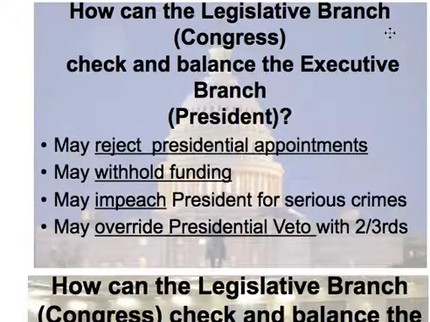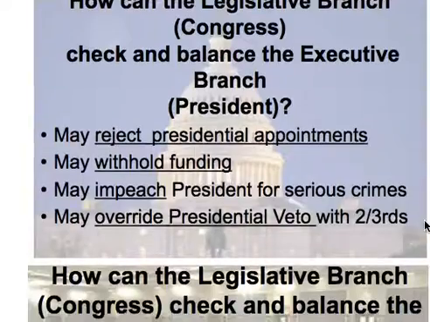How can the legislative branch, so the Congress, check and balance the executive branch? It may reject presidential appointments. It may withhold funding. It may impeach a president for serious crimes. It may override a presidential veto.